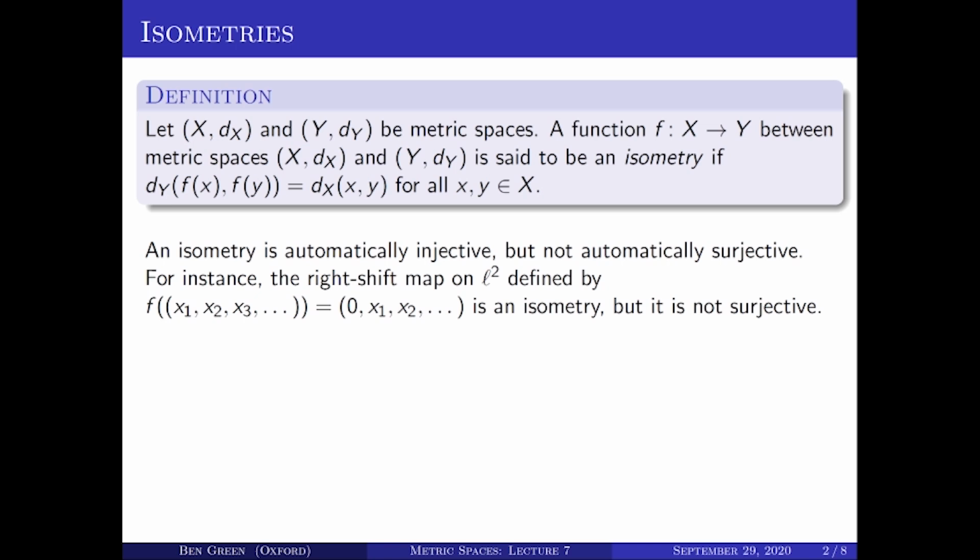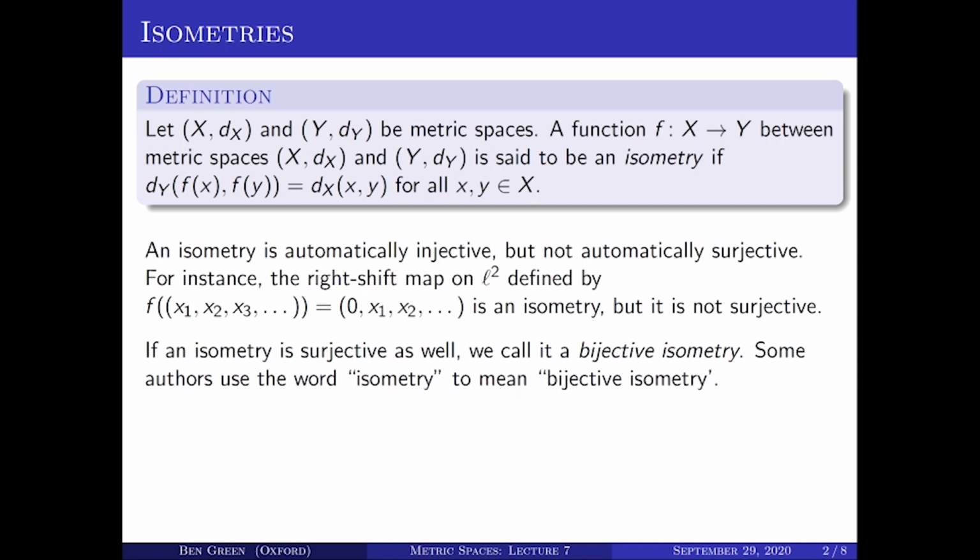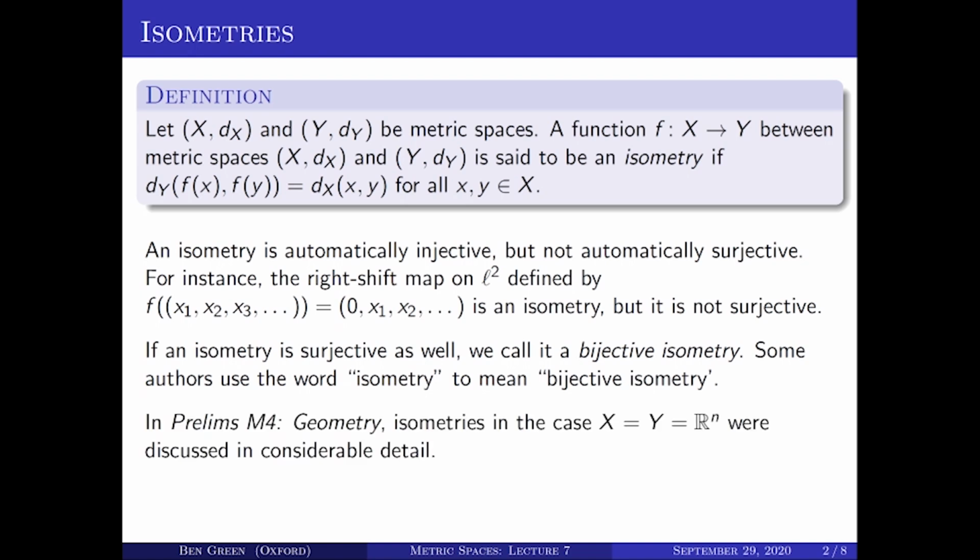Now, the reason I mention this is that some authors, when they say isometry, they mean an isometry that's also surjective. We'll call that a bijective isometry when we use this term. So they're slightly different concepts, but there doesn't seem to be any complete agreement about which is which. Some authors use the word isometry to mean what we're going to call a bijective isometry.